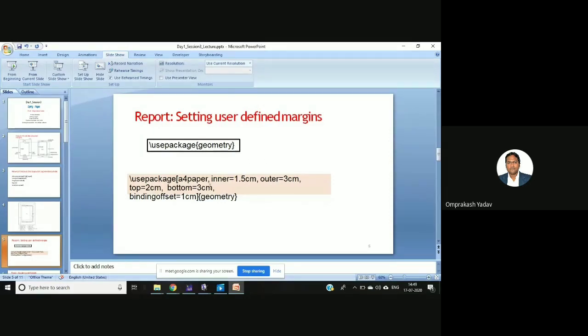For example, I've written \usepackage. Then inside this optional brace you can write a4paper, then inner margin specified 1.5 centimeter, outer 3 centimeter, top 2 centimeter, bottom 3 centimeter, like that. Like that you can mention all the parameters and attributes, and it will set it. And in the curly brace, you have to mention geometry, right? So you have to use the geometry package for setting the user defined margin. Let's see the example.